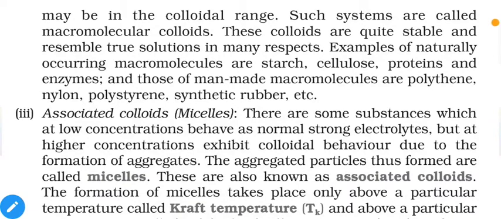In fact, they are separate particles just like solvent and solutes. So they are quite stable as well. Starch, cellulose, proteins and enzymes are naturally occurring macromolecules, and man-made macromolecules are polythene, nylon, polyester, synthetic rubber, etc. We already learned about this in the polymer unit.